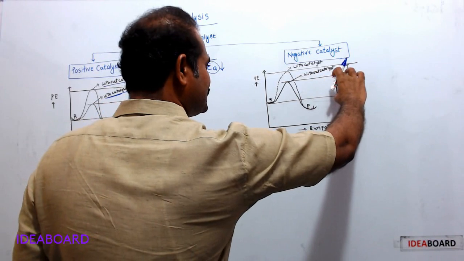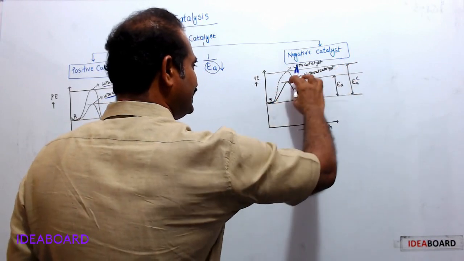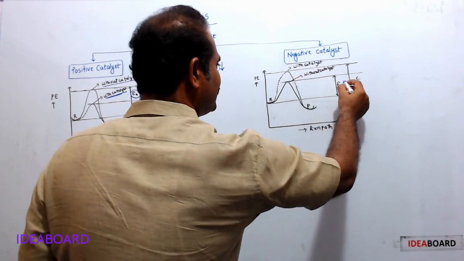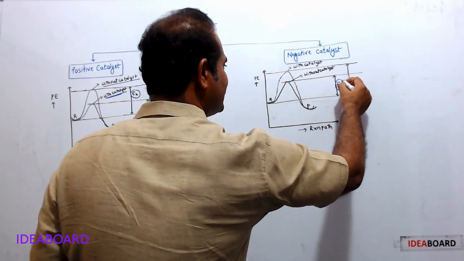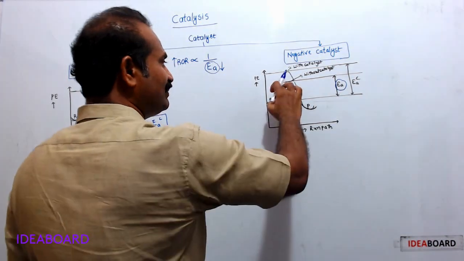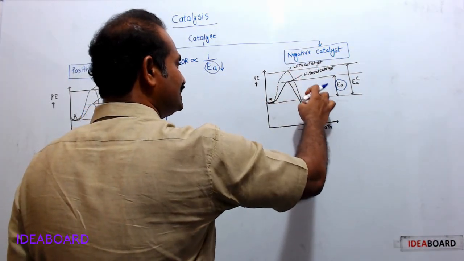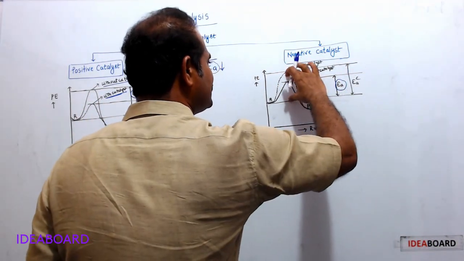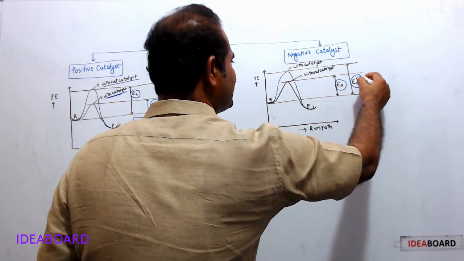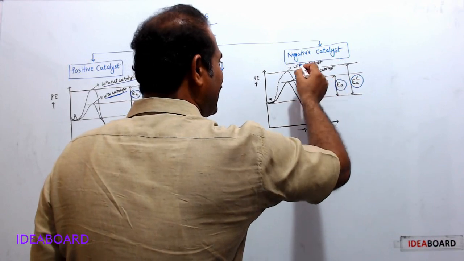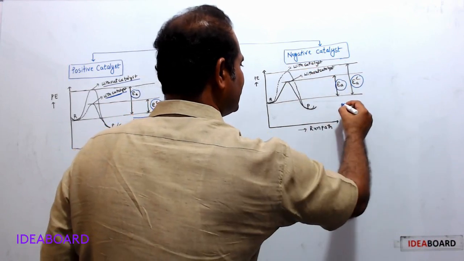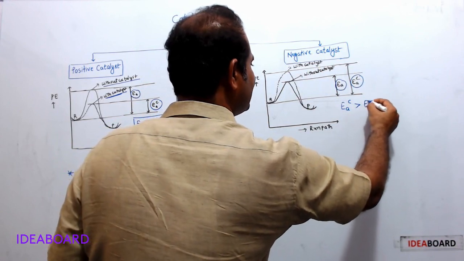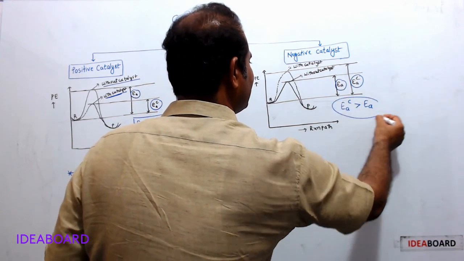See here, in the absence of catalyst, the reactant molecule needs this much extra energy to cross this energy barrier. Therefore, this is activation energy in the absence of catalyst. In the presence of catalyst, the reactant molecule needs this much extra energy to cross this energy barrier, so this is activation energy in the presence of catalyst. Here, activation energy in the presence of catalyst is more than that in the absence of catalyst.